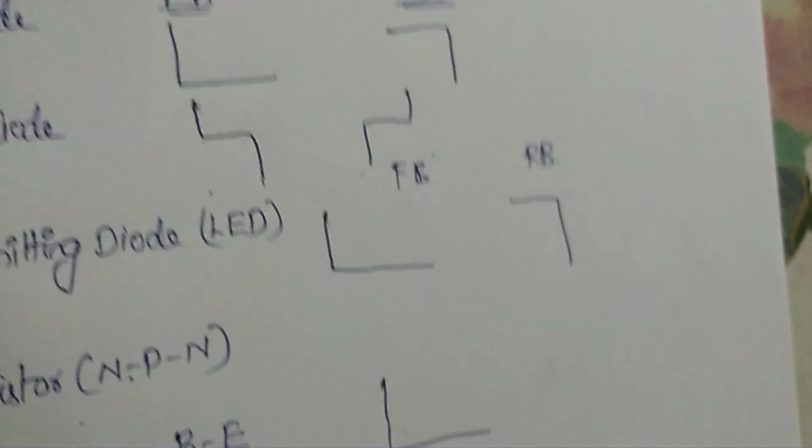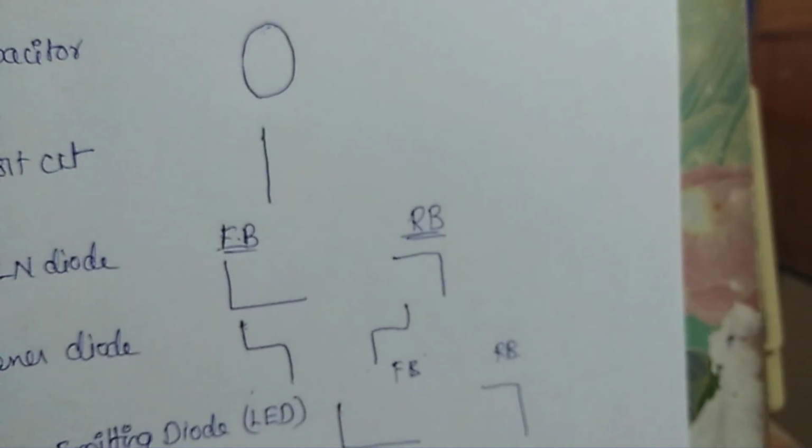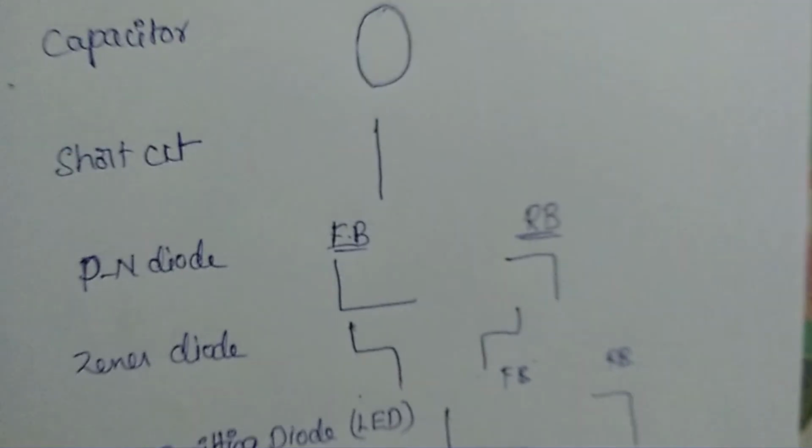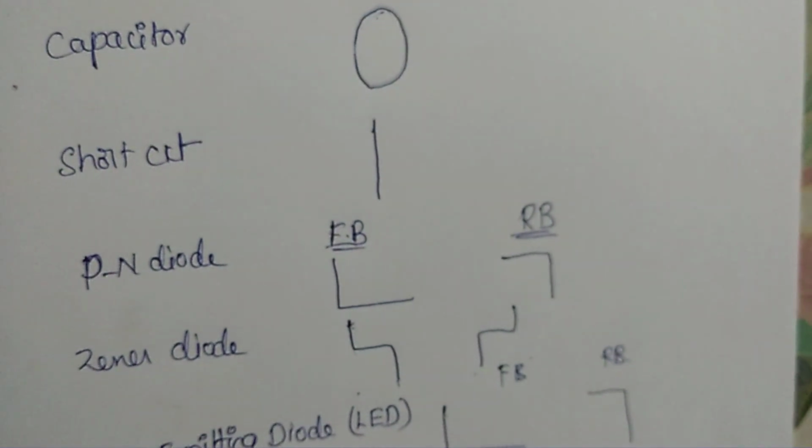So these are the patterns generated by the CRO while checking the components. If these patterns are correct, then you can say yes, the elements are correct, otherwise those are not correct.